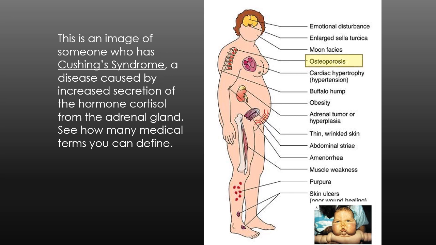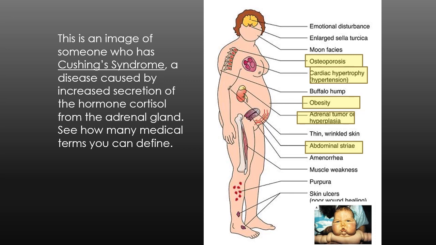Osteoporosis, that's from the musculoskeletal chapter. There's also cardiac hypertrophy and the resulting hypertension, obesity, adrenal hyperplasia, abdominal striae from the dermatology chapter, the medical term for stretch marks.